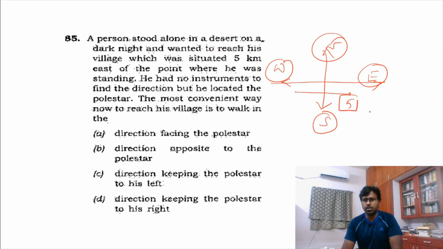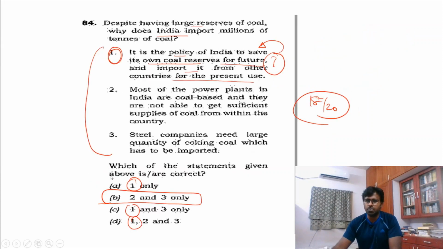A person is walking in this direction means where would the pole star be? And you should know that in the 6th standard science book, the pole star diagram is given. It is in the north. So pole star in the north means it is in the northern hemisphere. So when you walk in this direction, you are walking keeping the pole star to your left. This is a very simple logical question.